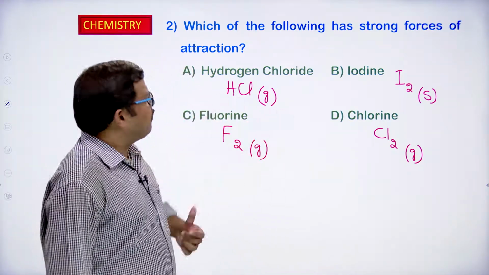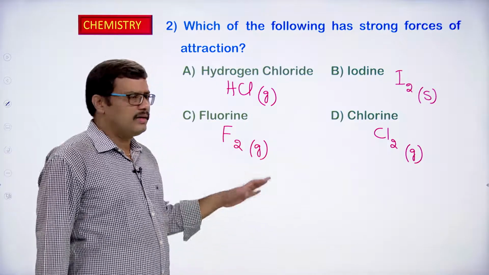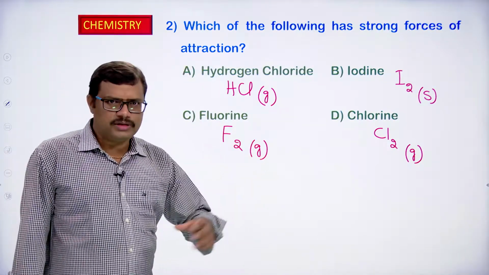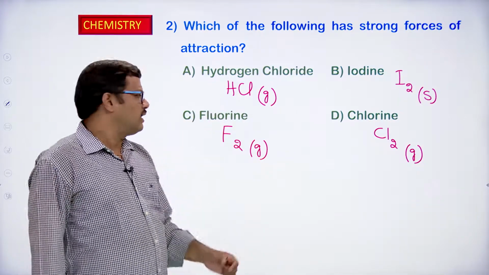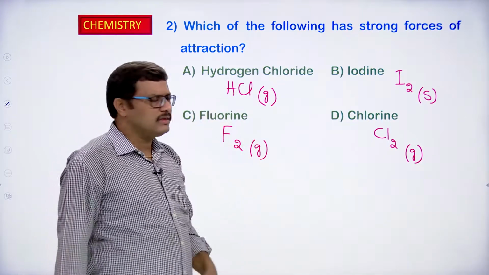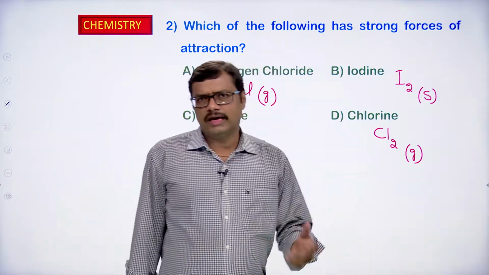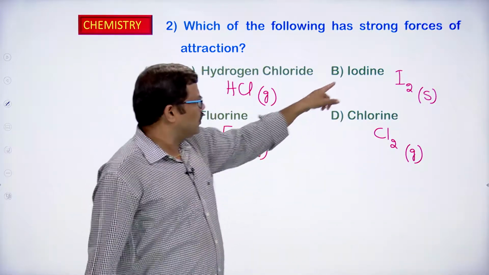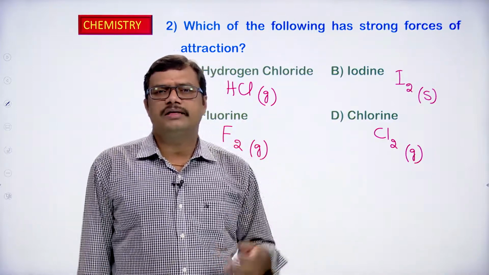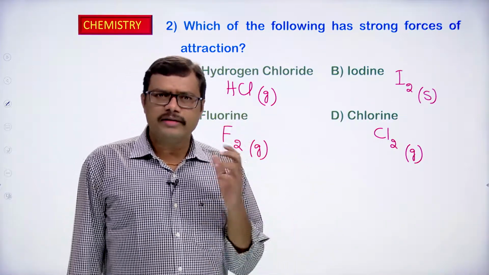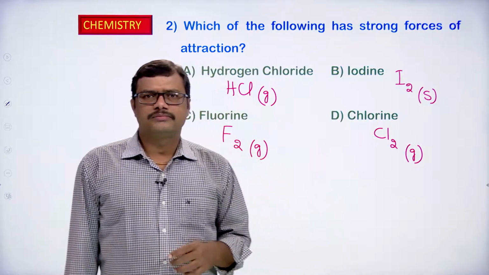Among the given options, if you observe, hydrogen chloride HCl is a gas, fluorine is also a gas, chlorine is also a gas. So three options are gas, only one option is solid. So you can easily choose the answer. Which of the following will have strong intermolecular forces of attraction?